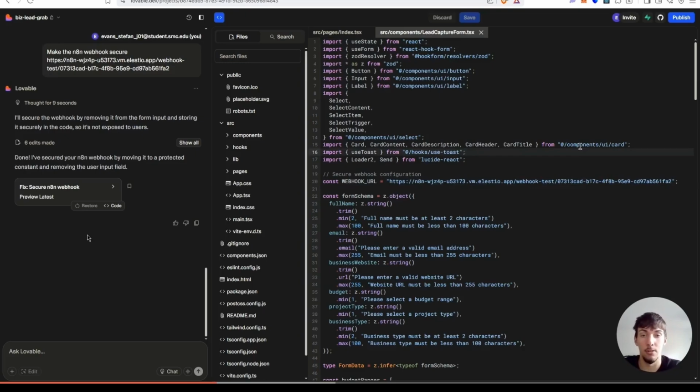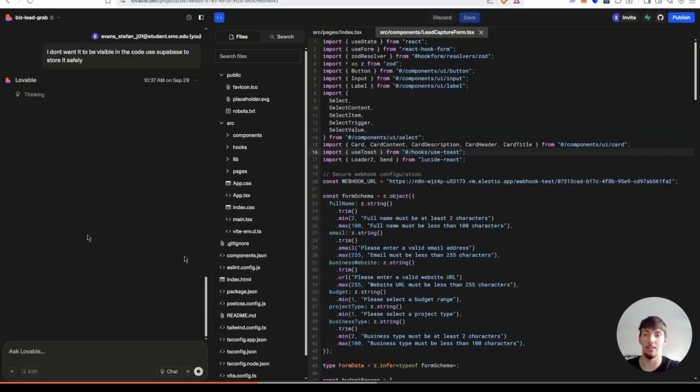So what we're gonna do is put it into Supabase, which I'll show you guys, and Lovable will do this all for you. So I don't want it to be visible in the code. Use Supabase to store it safely.